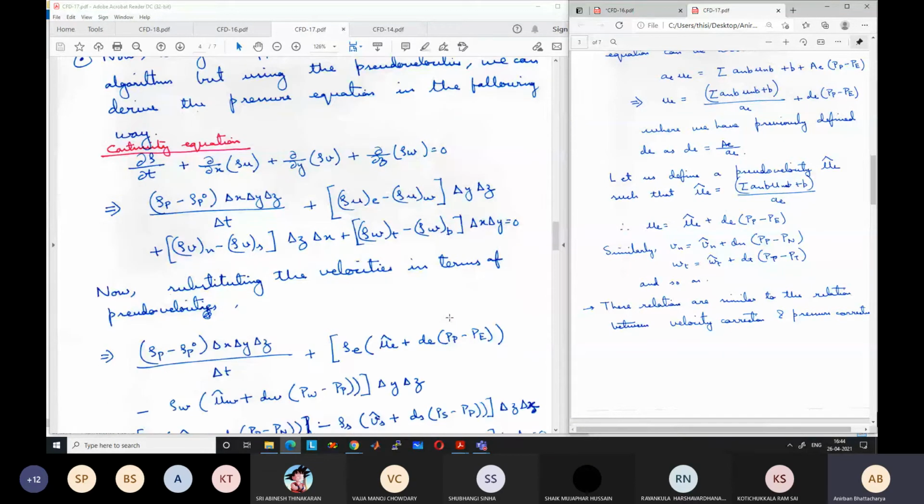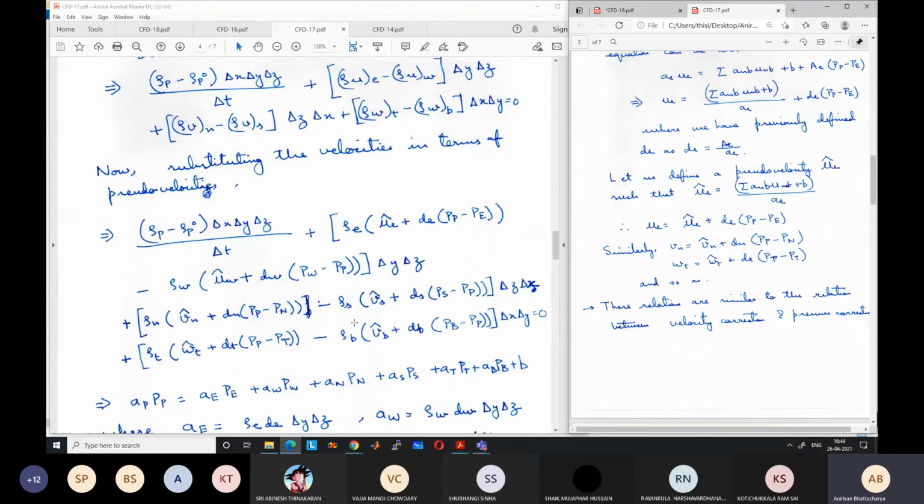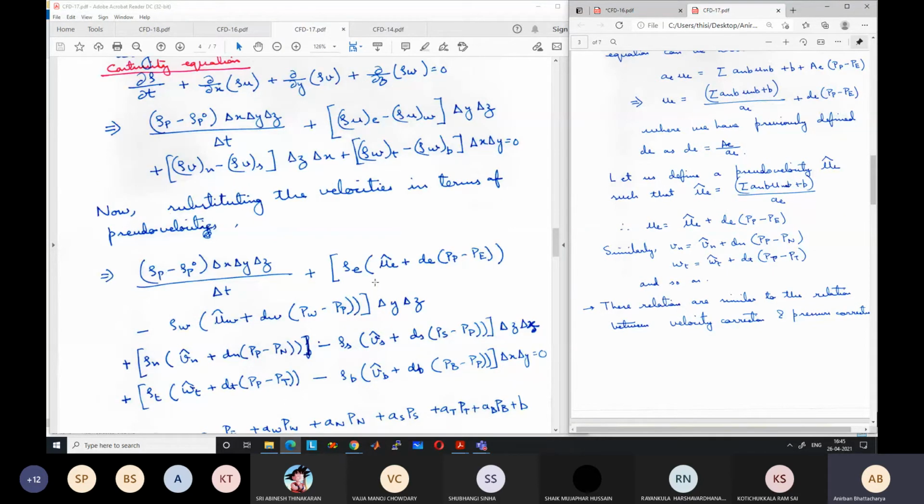If you do that, you will get seven pressure components Pp, Pe, Pw, Pn, Ps, Pt and Pb, and then all the hat velocities. I have written the full equation here. You can write it like this: (rho p minus rho p0) del x del y del z by del t. For example, the first term rho e uE can be written as rho e times (uE hat plus dE (pp minus pe)) by replacing this uE.